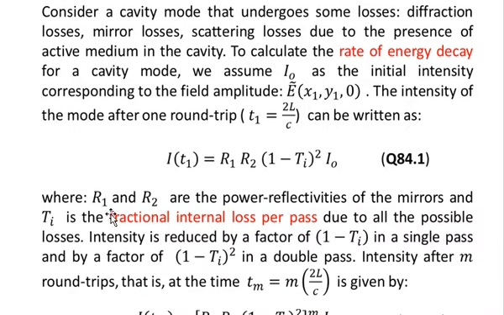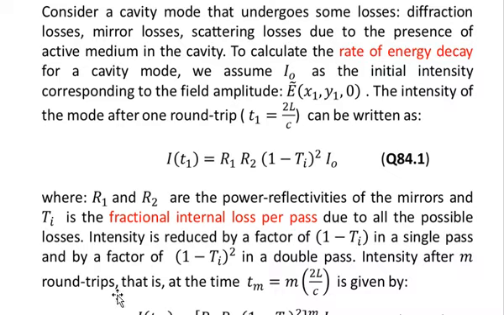So let me say again that R1 and R2 are the power reflectivities of the mirrors, and Ti is the fractional internal loss per pass due to all possible losses. So intensity is reduced by a factor of 1 minus Ti in a single pass and by a factor of square of 1 minus Ti in a double pass.